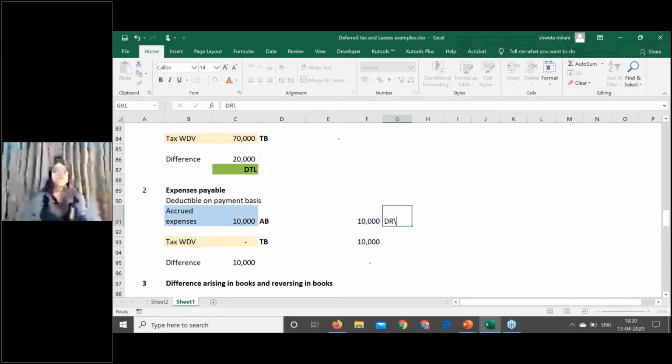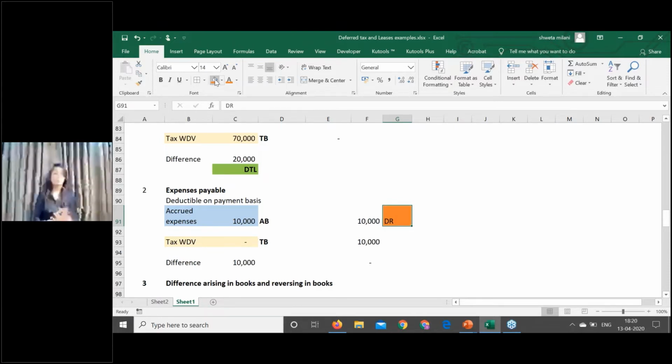If it was the other way around, under income tax, the revenue is chargeable on a receipt basis. As soon as you receive the revenue, irrespective of whatever you do under accounting, whether you treat it as deferred income, deferred revenue, or credit the entire amount in the P&L, we charge the amount on the receipt basis.